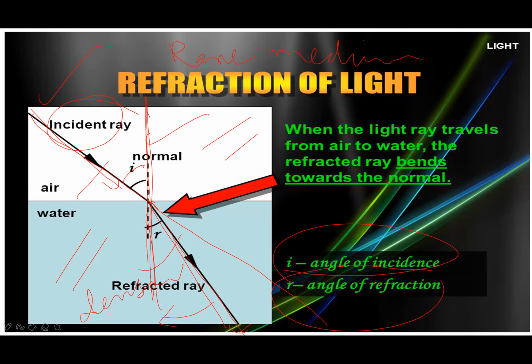If a light ray travels from water to air, from denser to rare, it bends away. When from rare to denser, it bends towards the normal. This process is called refraction of light.